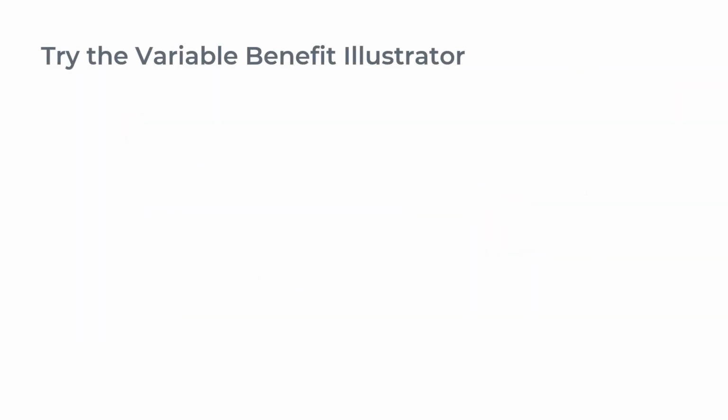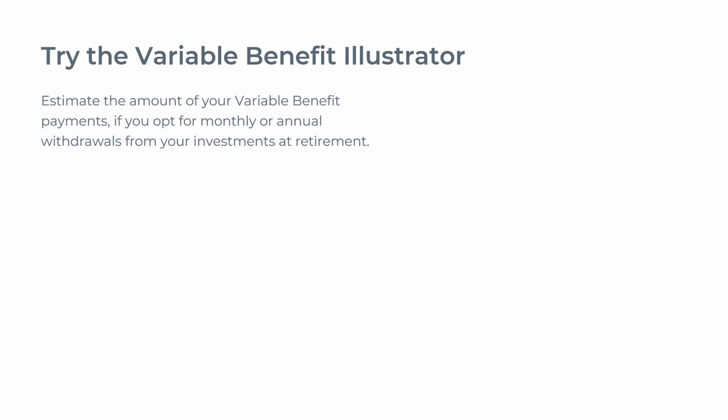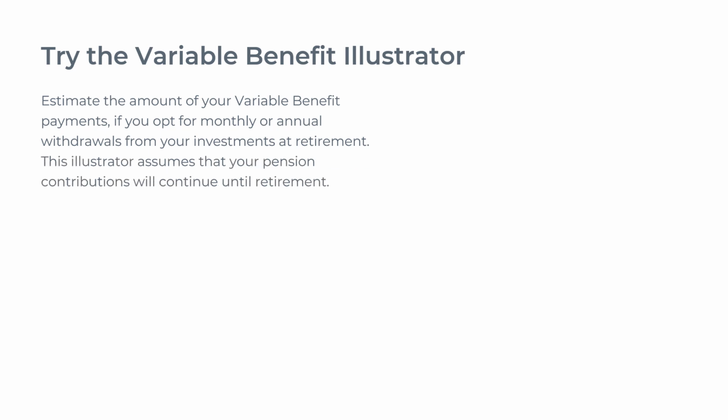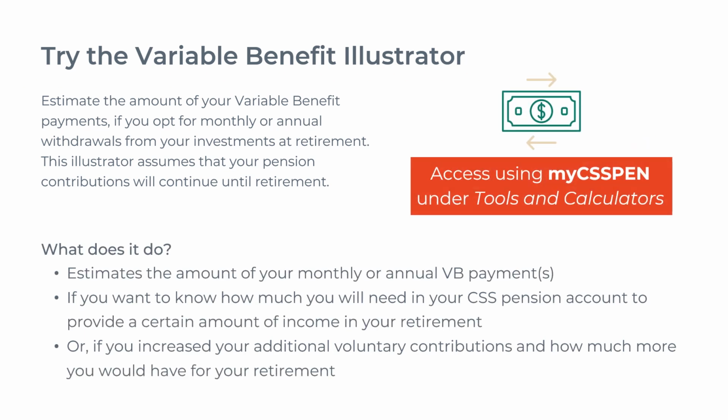As a CSS member, you can access your My CSS Pen portal and use the Variable Benefit Illustrator. If you are an active contributing member, the Illustrator assumes that your CSS contributions will continue until retirement. The tool has the ability to make assumptions based on the information you input. This Illustrator is beneficial if you would like to know how much money you need in your CSS pension account to provide a certain amount of income in your retirement, or if you increased your additional voluntary contributions, how much more you would have for your retirement. The tool is only available in your online member account, free of charge.